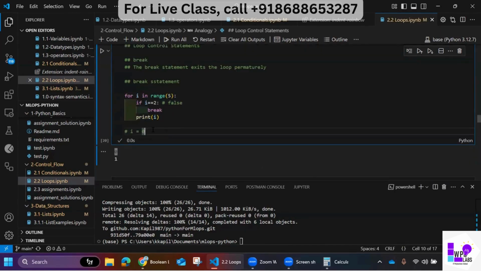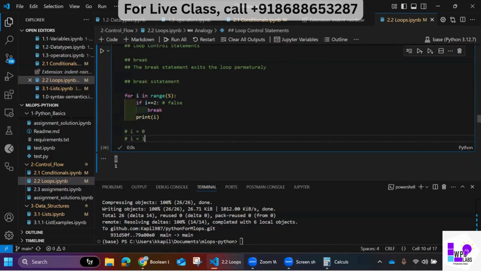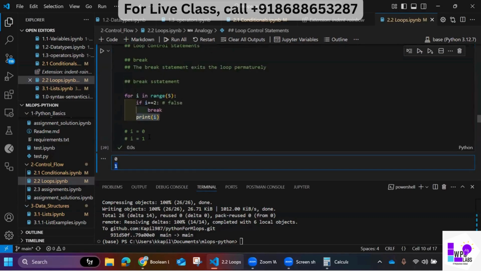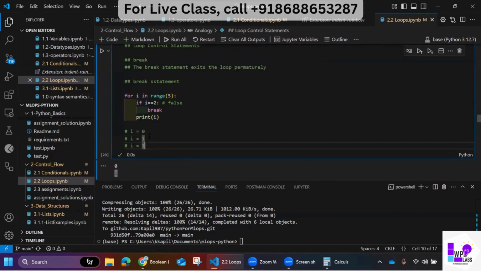Now what will happen in the next iteration? Range will give 1. Now the i value is 1. Is 1 equal to 2? This is again false, so this will not execute. Then it will print 1. Then in the next iteration i will become 2, so this line completed. Then, is 2 equal to 2?